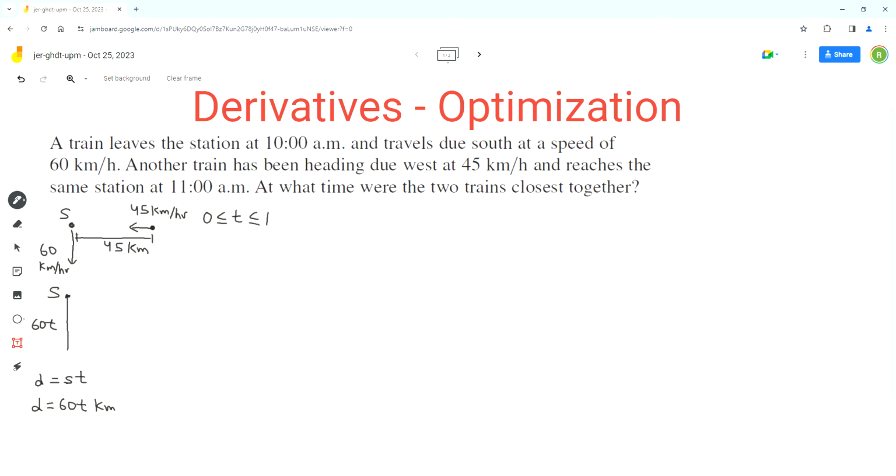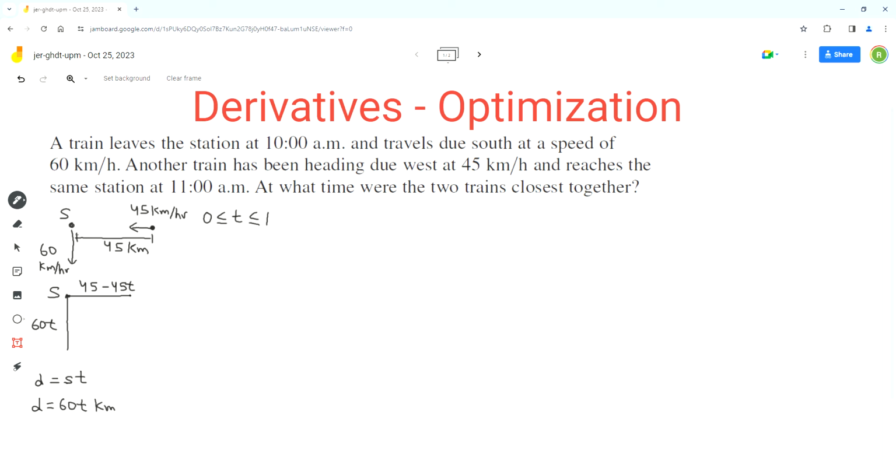Now the second train would have traveled 45t kilometers. So the distance of that second train from the station after t hours would be 45 minus 45t, because the other train is 45 kilometers away from station S. In t hours, it would travel 45t kilometers. So its distance from station S after t hours will be 45 minus 45t.